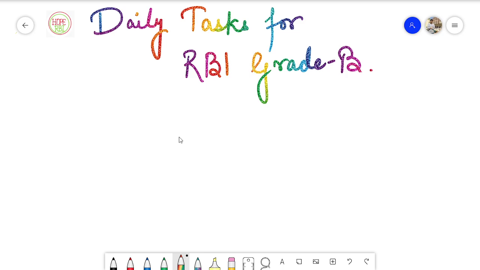Most of the aspirants had queries regarding the daily time management for the RBI Grade B examination. Most of the students are confused about what topics to read compulsorily daily so that they will be mains ready before the preliminary examination of RBI Grade B. So that is what I am here to talk about: the things that you need to read or prepare daily without wasting even a single day.